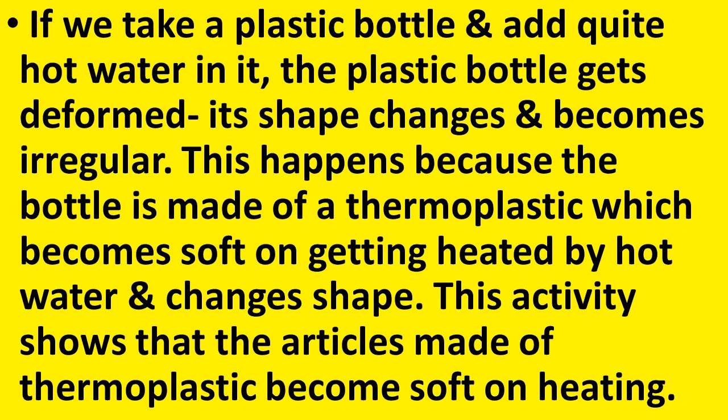becomes irregular. This happens because the bottle is made of a thermoplastic which becomes soft on getting heated by hot water and changes its shape. Why does the plastic bottle change its shape? Because it is made up of thermoplastic which becomes soft on getting heated by the hot water and changes its shape. So this activity shows that the articles made of thermoplastic become soft on heating.